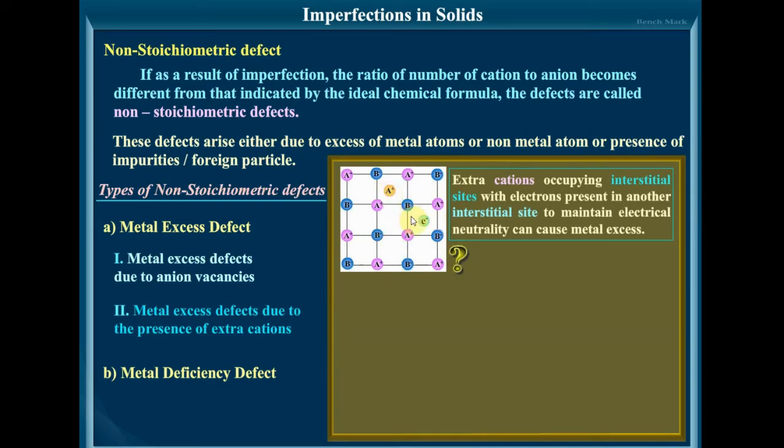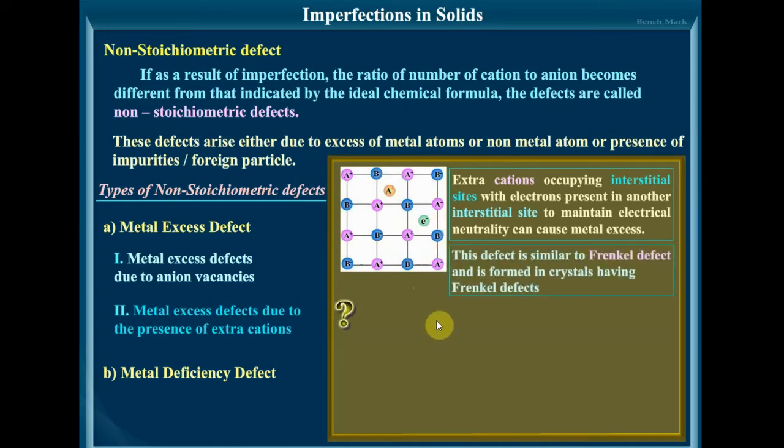So here metal is in excess, but another interstitial site is occupied by an electron to maintain the electrical neutrality. This defect is similar to Frenkel defect and is formed in crystals having Frenkel defects. Example: when zinc oxide is heated, it loses oxygen and turns yellow in color.